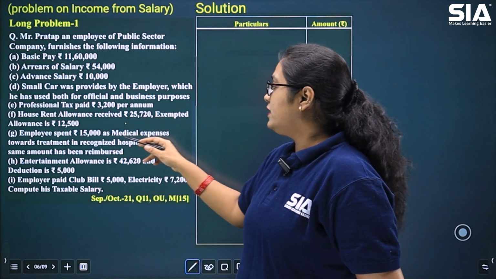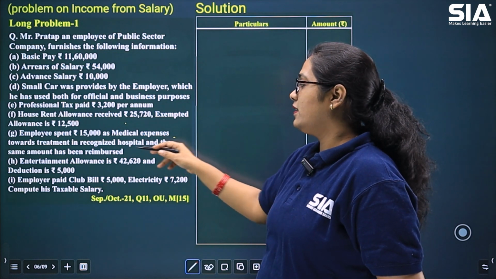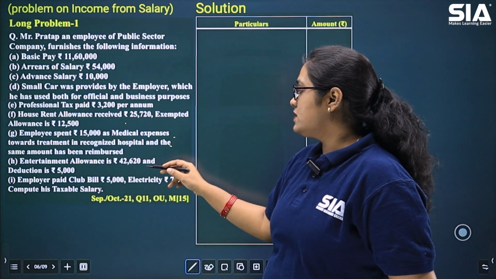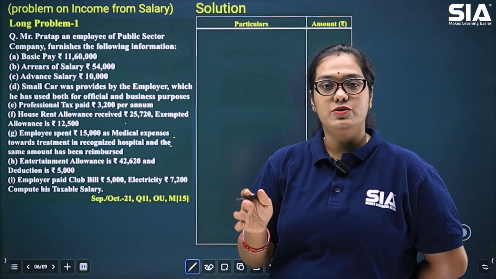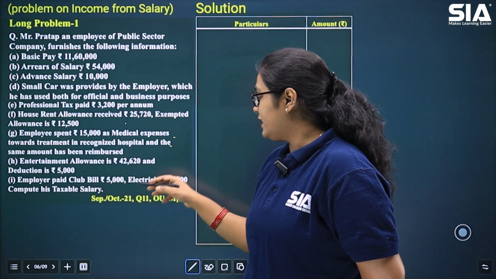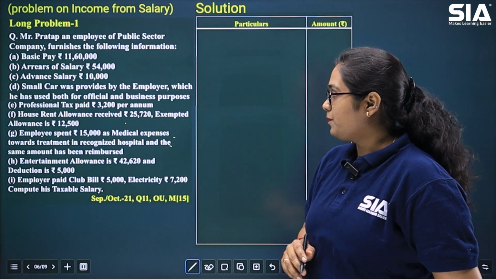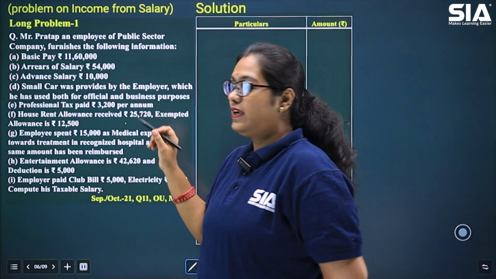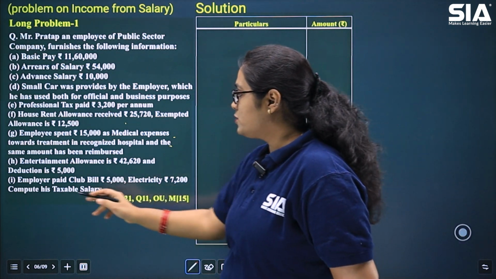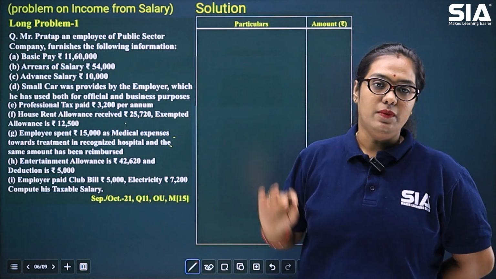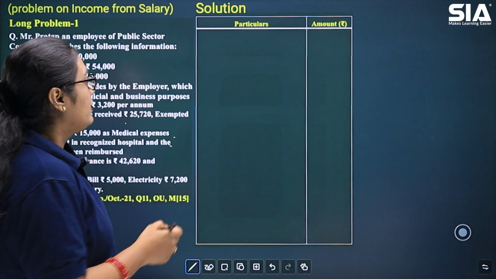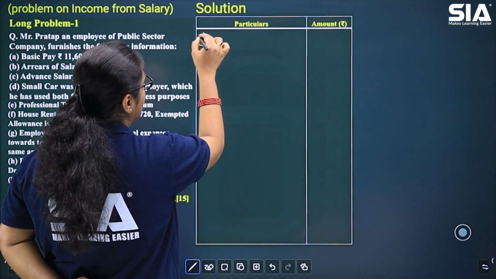The employee spent rupees 15,000 as medical expenses in a recognized hospital and the amount has been reimbursed. Then entertainment allowance is 42,620. Deduction also is given to you. The employer paid club bill, which is 5,000, and electricity bill 7,200. As you can see, all the values here are annual values, so we do not have to multiply them with 12. You're supposed to compute the taxable salary of Mr. Pratap.